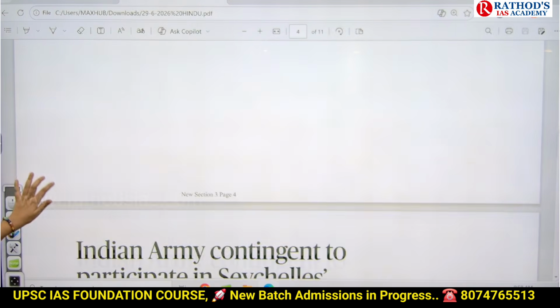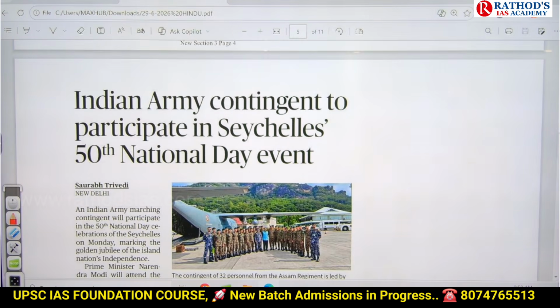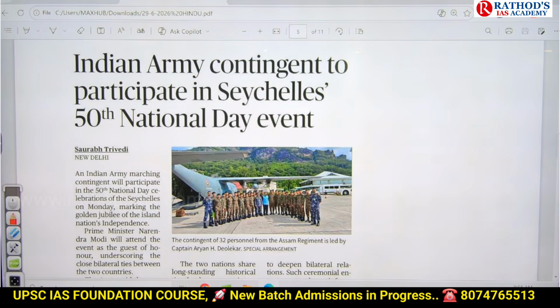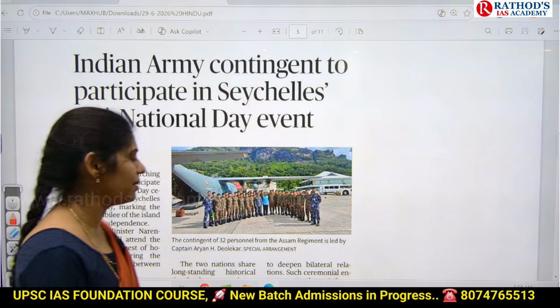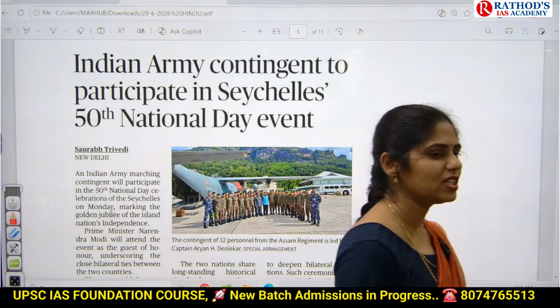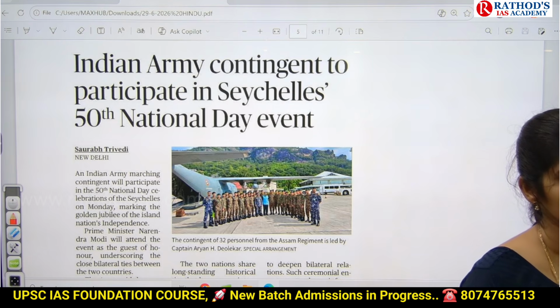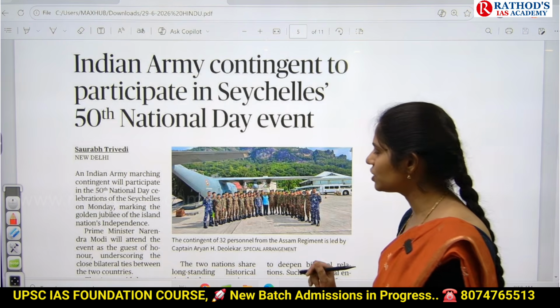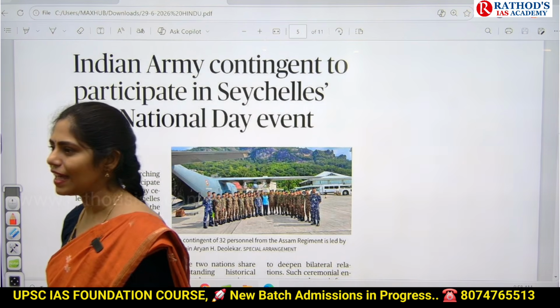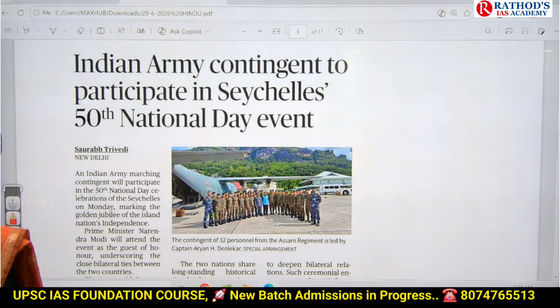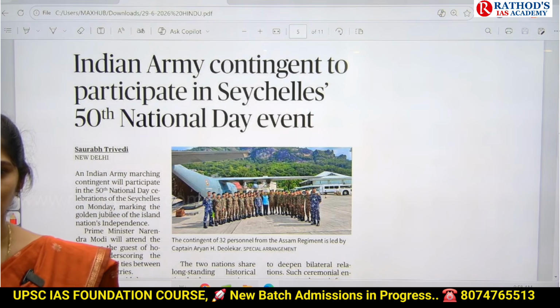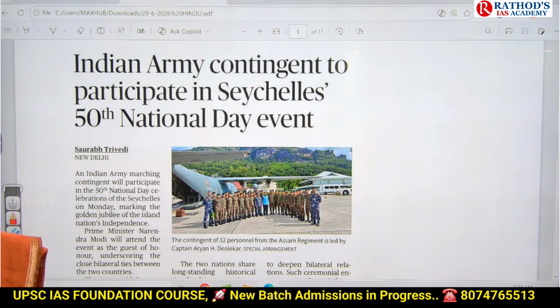Okay, see this article, guys. Indian Army contingent to participate in Seychelles 50th National Day event. Seychelles is celebrating its 50th National Day celebrations. On this event, India is participating. Because of this, it is in the news. So first of all, you have to see where Seychelles is located. Do you know where Seychelles is located? In the Indian Ocean.